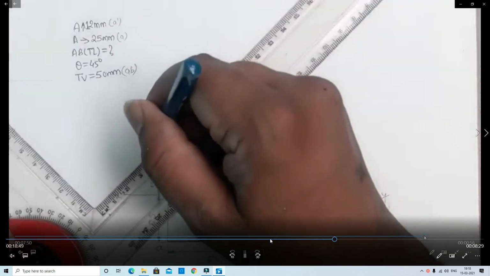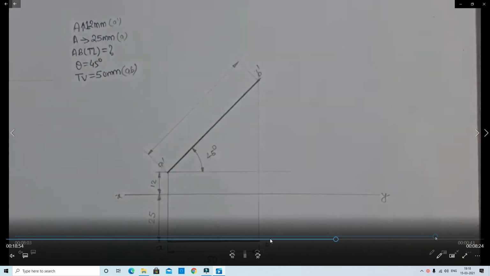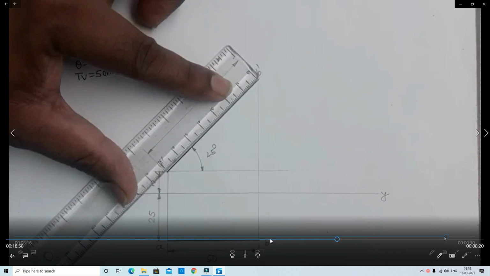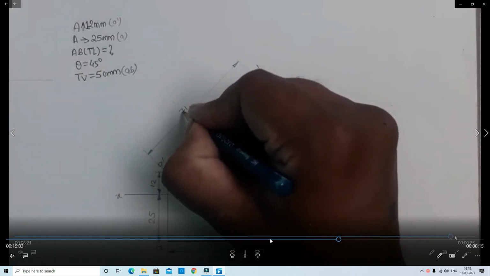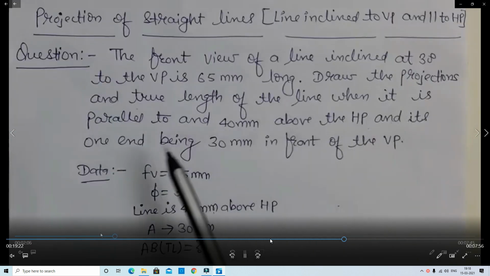In the question, they ask us to identify the true length of the line. In this way, A dash B dash is the true length of the line, 71 mm. This problem is inclined to HP and parallel to VP. In this way, you identify the dimensions also.